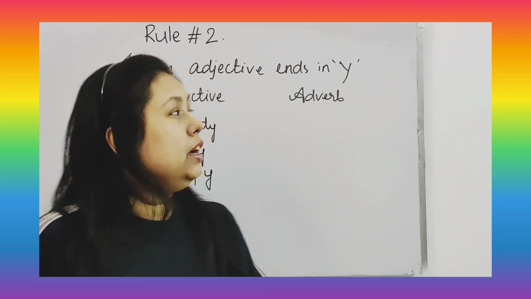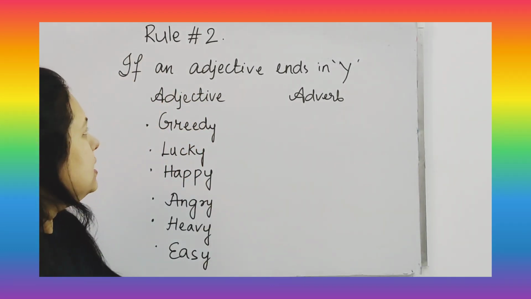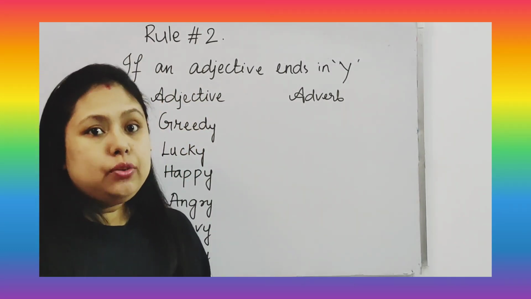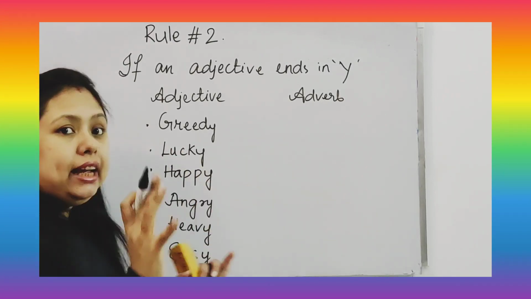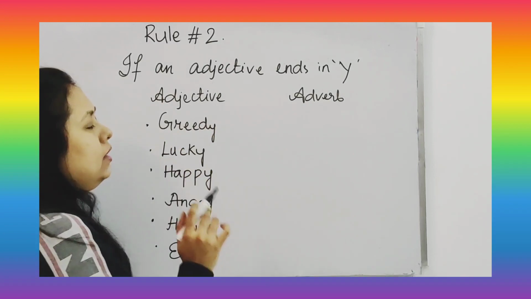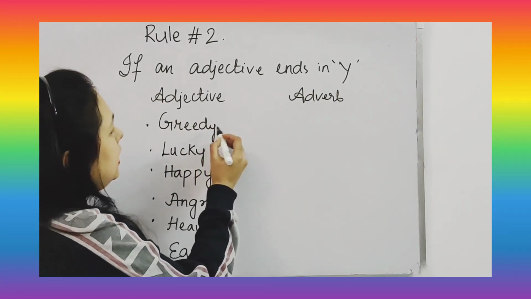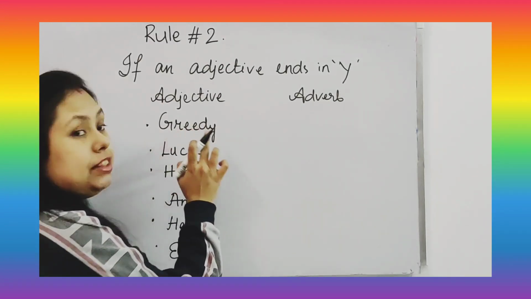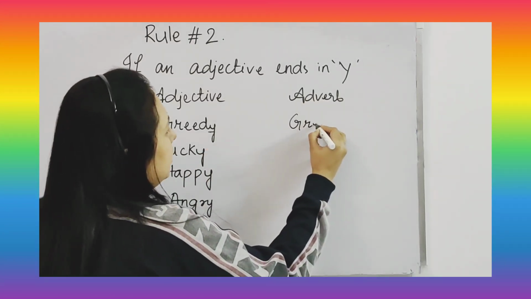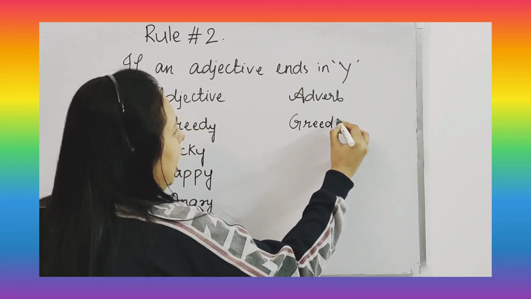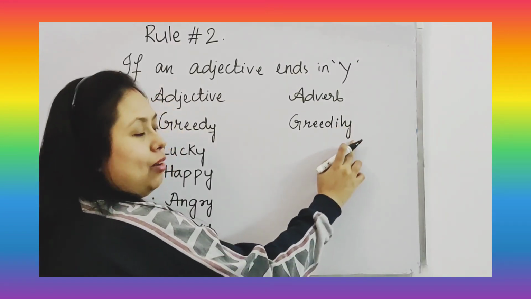Let's talk about rule number 2. If an adjective ends in y, how will we make it an adverb? Here the rule is, you can see the adjective greedy. We will replace the y with i and add ly.